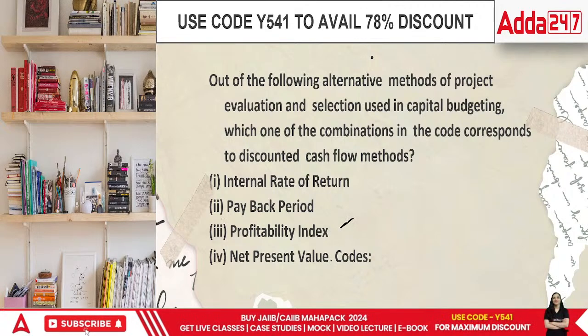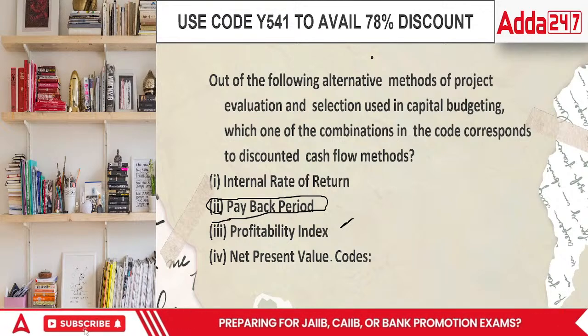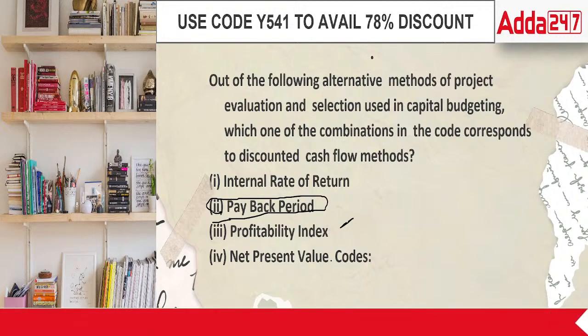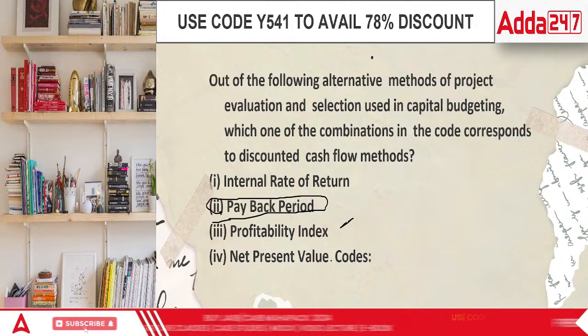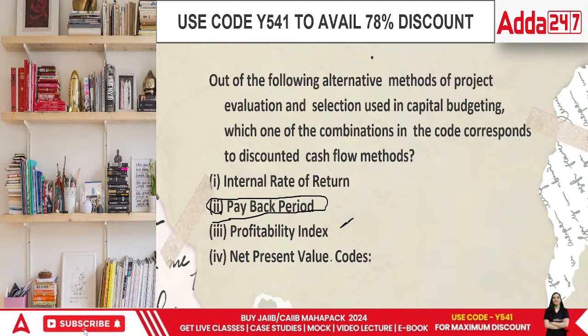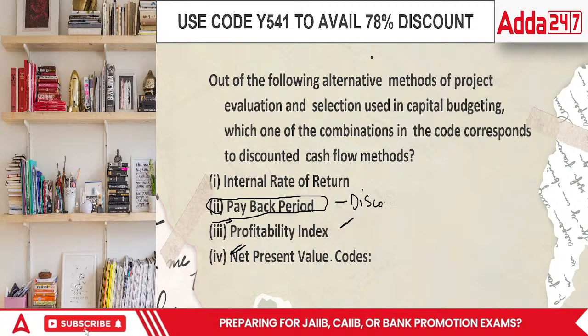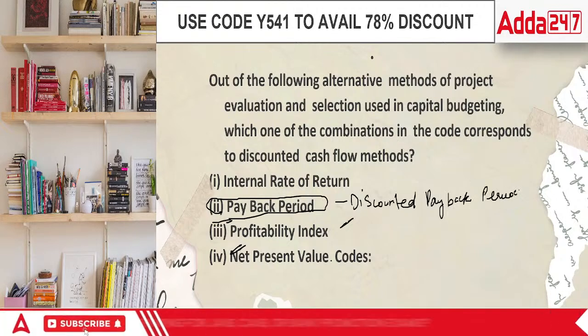See, payback period is not one; if they would have written discounted payback period, only then we would have done the portion of calculations. In this case, it would not be the payback period because payback deals with absolute figures. It does not deal with the present value factor at all. The one which deals with present value is actually discounted payback, not payback.